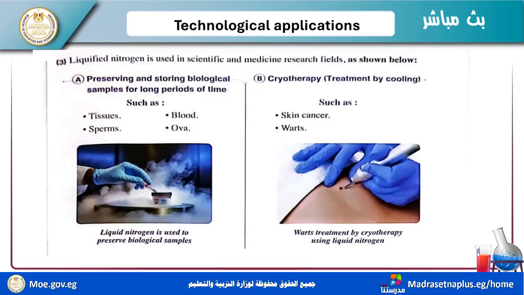You need to keep them in an inert medium that doesn't react, doesn't rust, and doesn't change in its structure. This is very important in advanced hospitals.